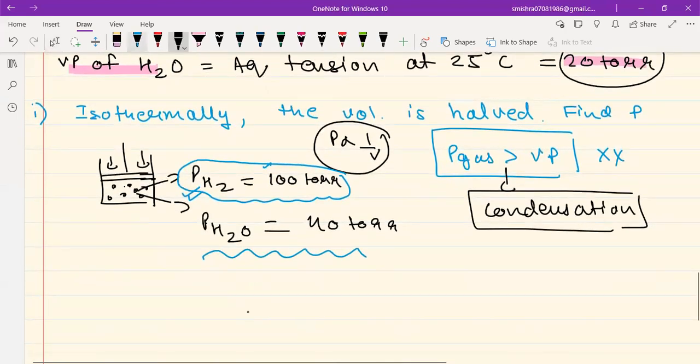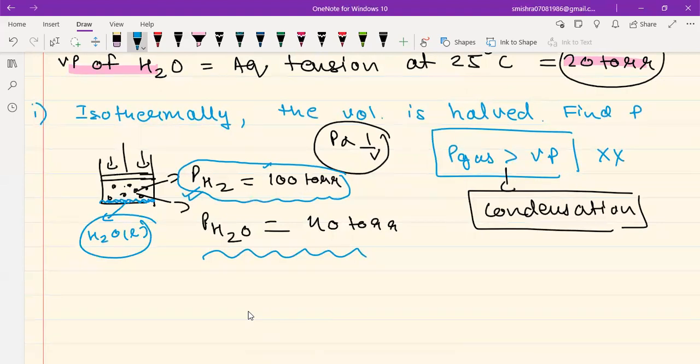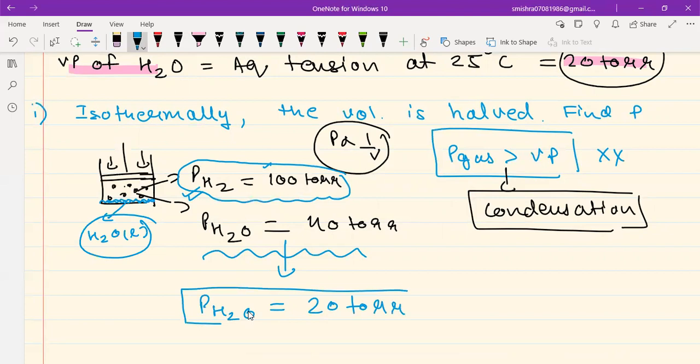So basically what is going to happen over here is that as you compress the piston, hydrogen will keep on increasing its pressure, but the H2O will condense to form some liquid. You will notice H2O liquid at the bottom. This will be very much visible, and it will restore its pressure equals to the 20 torr value. That is the cutoff value. It cannot go above that point.